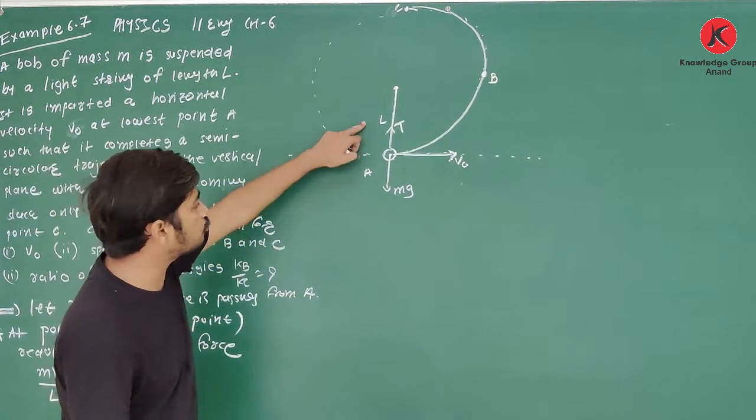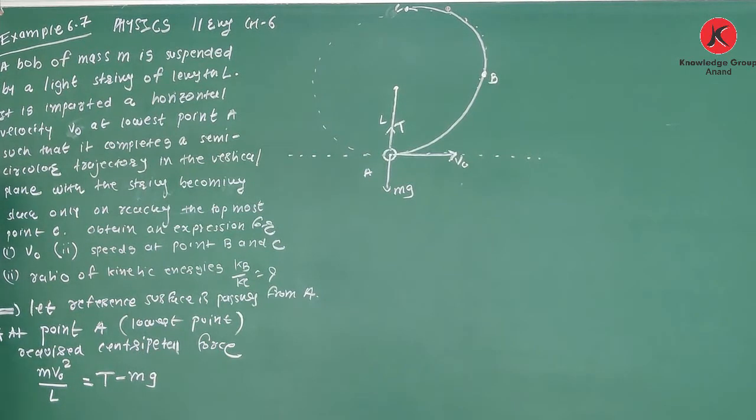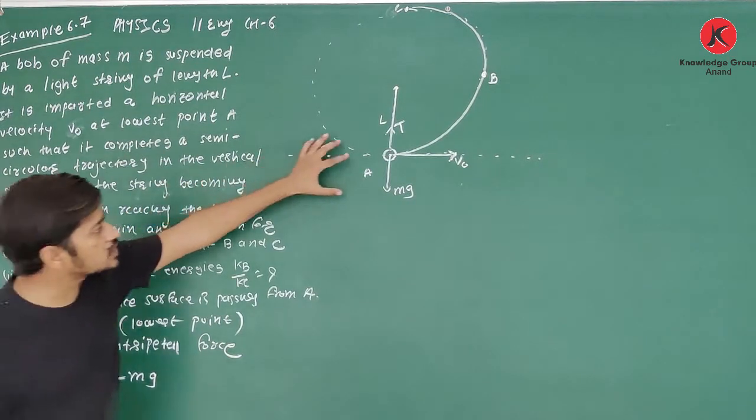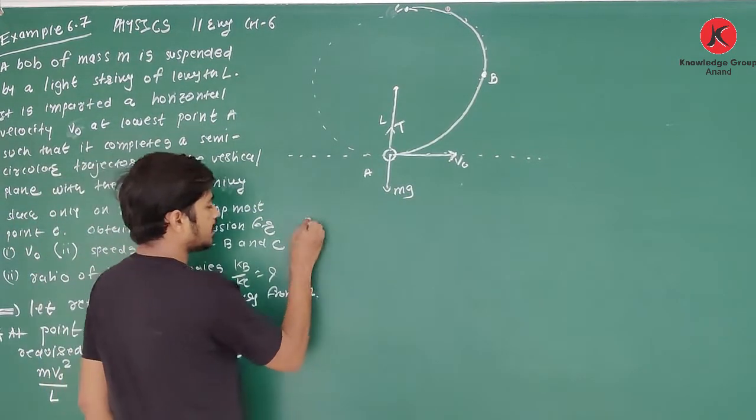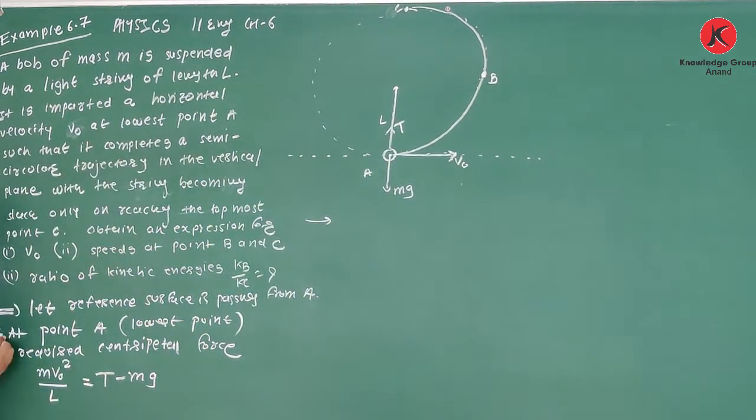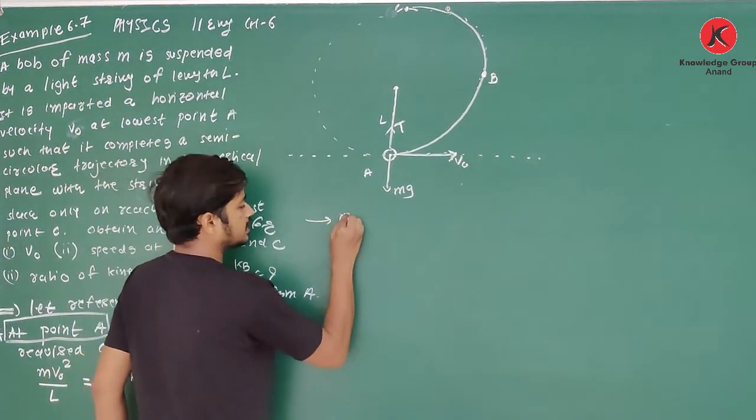So I am taking T positive and mg negative. Clear about this? Any doubt? Here, at point A, as there are two forces on the bob, the required centripetal force is provided by the difference. Clear?